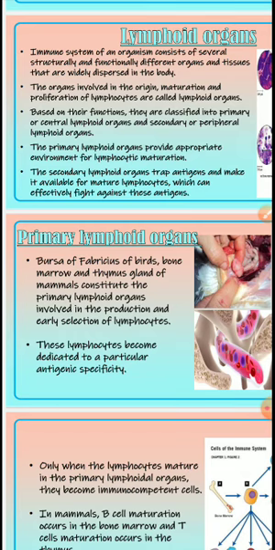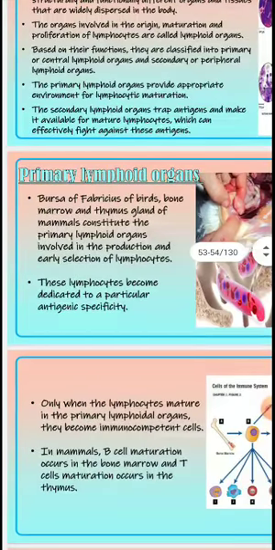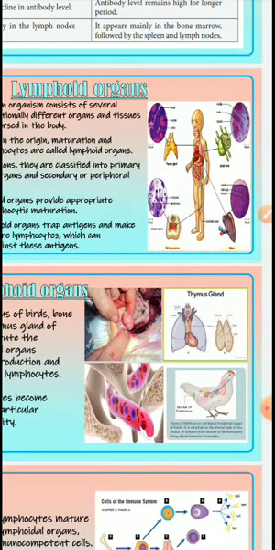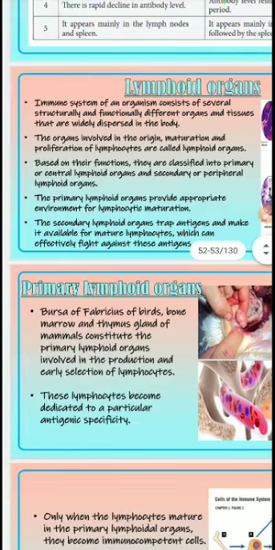The primary lymphoid organs provide an appropriate environment for lymphocyte maturation. The secondary lymphoid organs trap antigens and make them available to the lymphoid cells, which can effectively fight against these antigens. What are the antigens present in that? It will be fought against. Who fights? Our soldier is there. The WBC is the soldier. So the lymphoid organs are present right there.